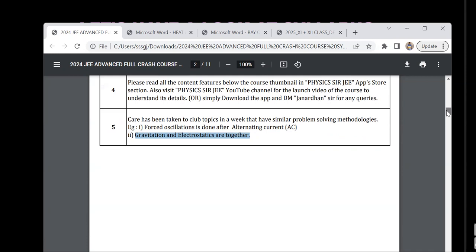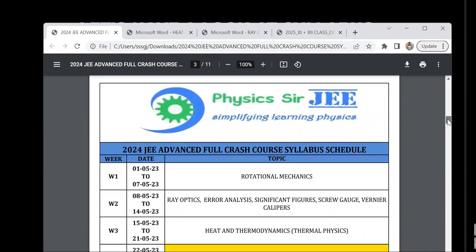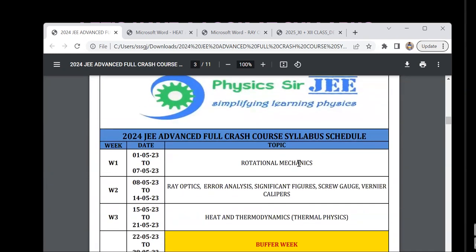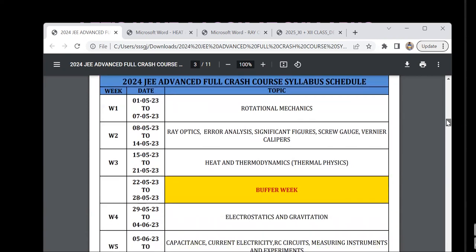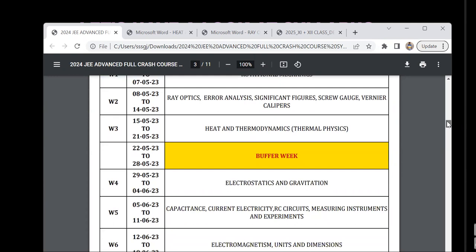So these are the things that you need to keep in mind. These are the weeks. W represents the week. So first week we start with rotational mechanics. Then we move on to week 2, ray optics, error analysis. Then week 3. After every 3 weeks, we have a buffer week.